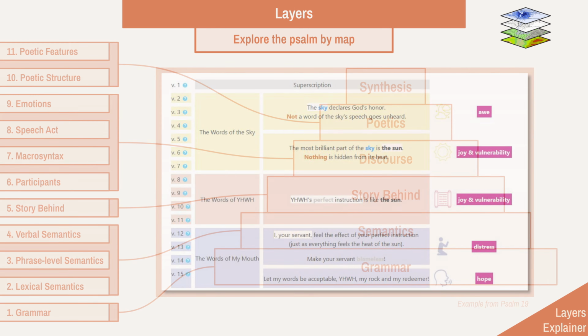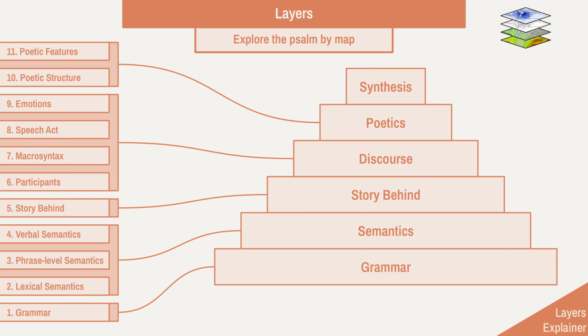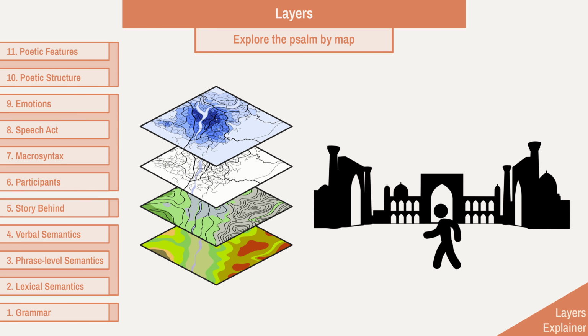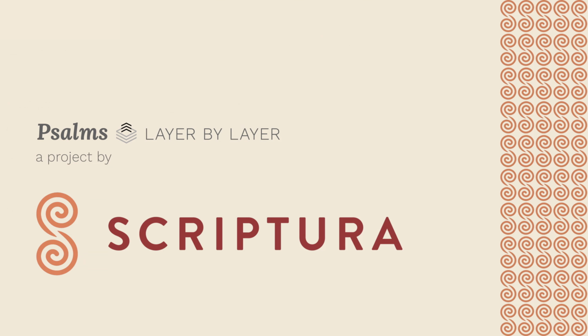So there you have it, 11 layers, 11 maps offering 11 different ways to view the same psalm. Each layer reveals something new, something hidden beneath the surface or woven deep into the design of the psalm. But just like exploring a city, the greatest discoveries come when you combine both ways. Explore by foot, spending time in the psalm, verse by verse, immersing yourself in the text, and by map, using our layer-by-layer resources. We hope these maps and the rest of our resources help make your visit to each psalm an experience you will never forget.